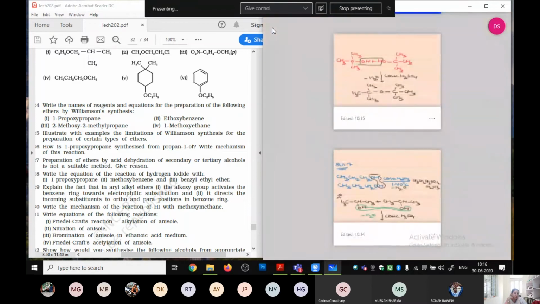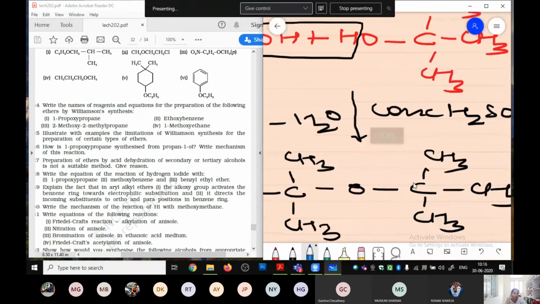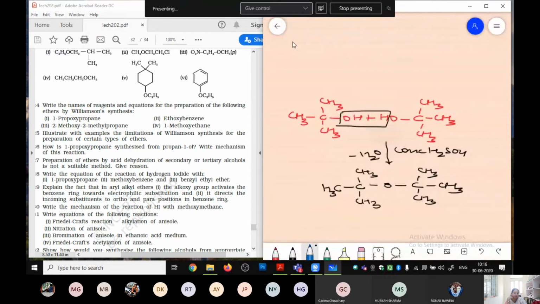Now over here, if you look at this particular reaction, तो यहाँ पे तो steric hindrance ज़्यादा हो गई ना. यहाँ पे एक CH3 ये है, एक CH3 ये है, एक ये है, एक ये है. So over here steric hindrance is much more. Therefore we say due to the steric hindrance, this ether is not possible.